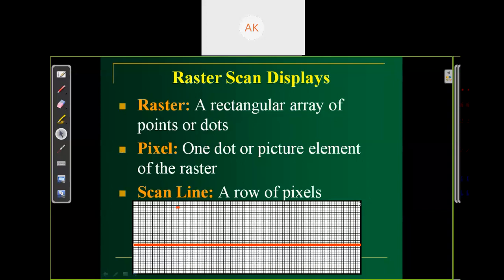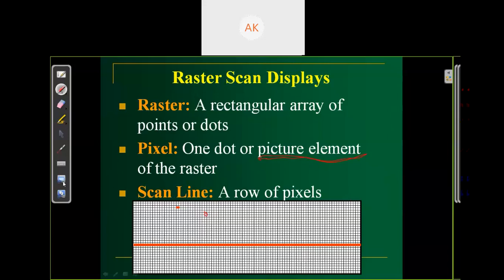At the bottom of the screen you can see a kind of graph. It's a rectangular array of points. There are so many points or dots. Each point, we call it a pixel: one dot or picture element of the raster. You pick any point, this point we call a pixel. There is a number of points. Each point we call a pixel, or picture element. Pixel means picture element.